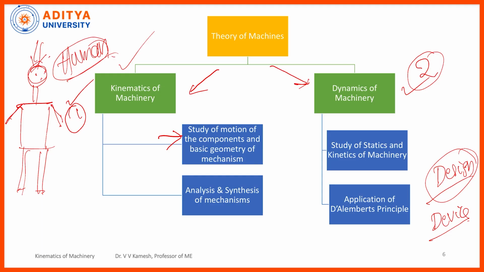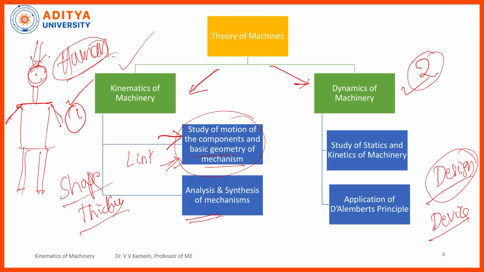Coming to the components and basic geometry of the mechanism, the geometry means the shape, thickness, and all these items decide the basic geometry. After deciding the geometry of a particular component, what I need to do next is this: the component generally is called a link. Suppose you are seeing this robot, this hand is one link, this abdomen is a second link, another hand is a third link, the head is a fourth link, then the right leg and left leg. All these are the links.